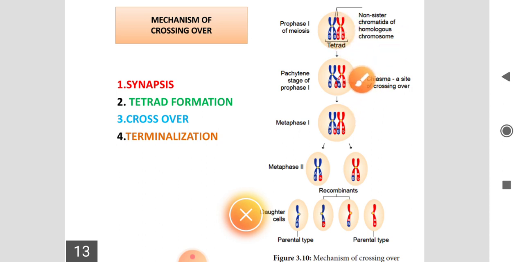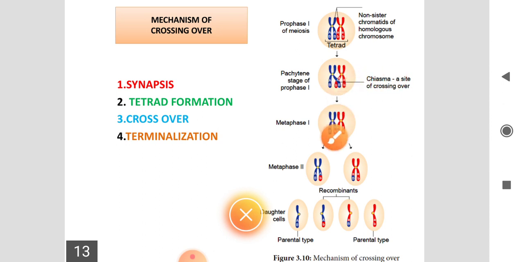Next stage, the packaging stage of prophase 1. Chiasma formation takes place in the meiosis cell division. Chiasma means that two chromosomes are attached at a particular point. This particular point is called the chiasma.